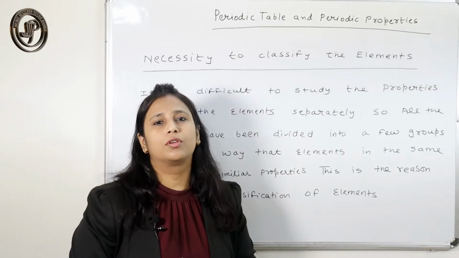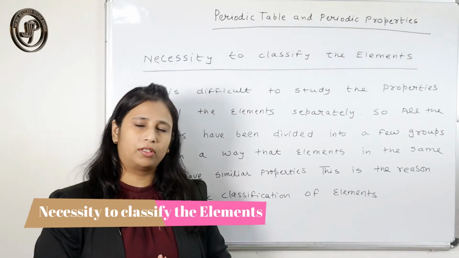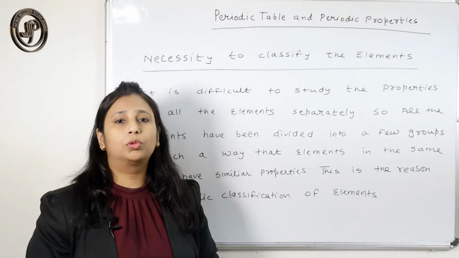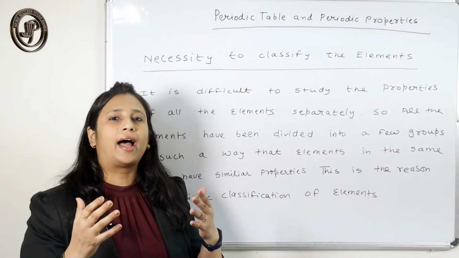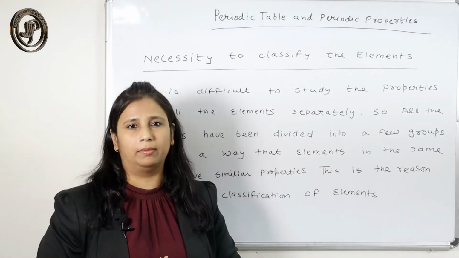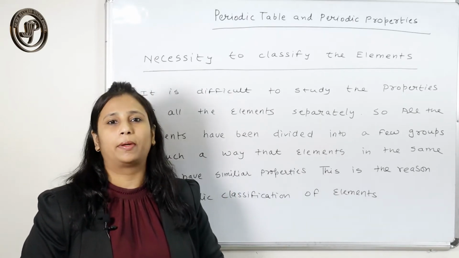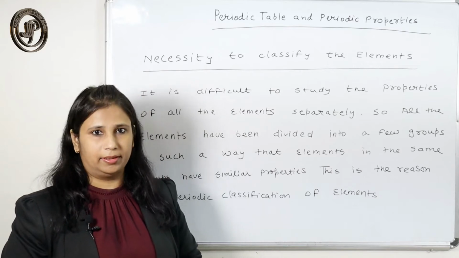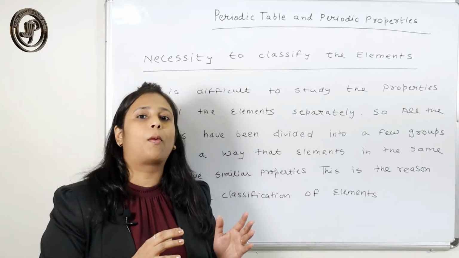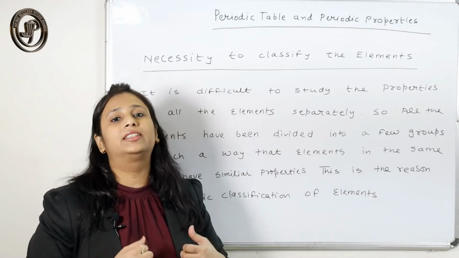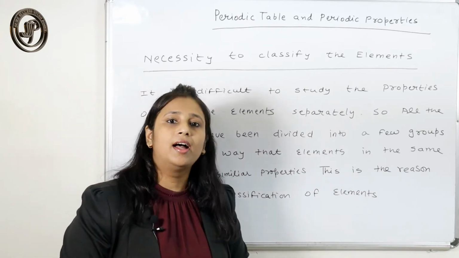So first we have to study why it is necessary to classify the elements. You have studied the periodic table, you have seen the periods and groups. So first we just have to think why it is required to classify the elements, because we have so many elements and it is very difficult to study all the elements separately. So what we did, we just arranged the elements which have same property in a similar group. That makes our study easier. That is the reason we classify the elements.